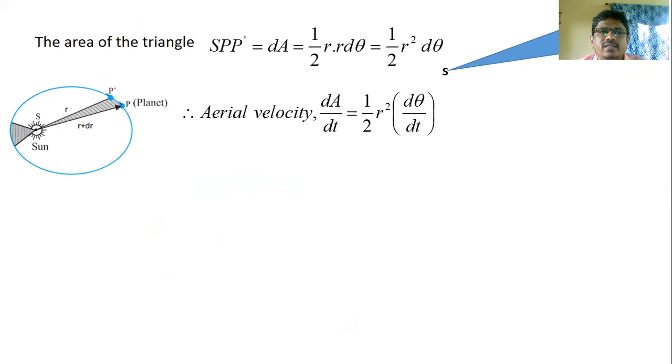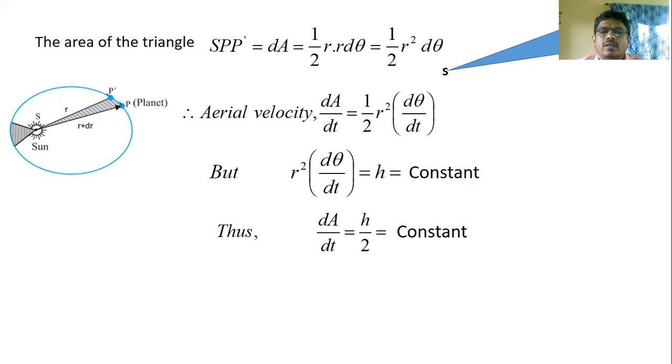Areal velocity is the area swept out per unit time by the particle moving along a curve. That is, areal velocity dA by dt is equal to half r square d theta by dt. But r square d theta by dt is equal to h, which is a constant. Thus, dA by dt is equal to h by 2, which is a constant.